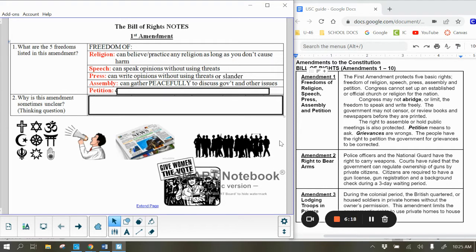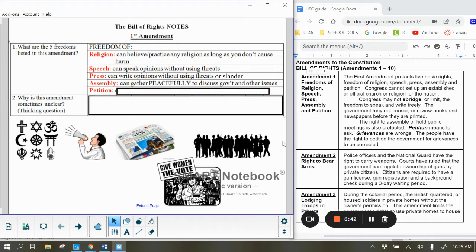When you think about it here at school, we assemble together in a classroom on a daily basis. We might assemble all together in the gym for some sort of presentation. And so these can all be done as long as it's done peacefully. You gather at churches, you gather in public parks, wherever, okay, as long as it's done peacefully.